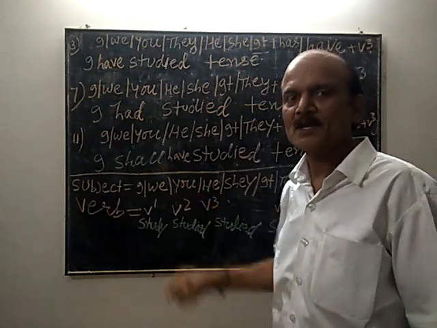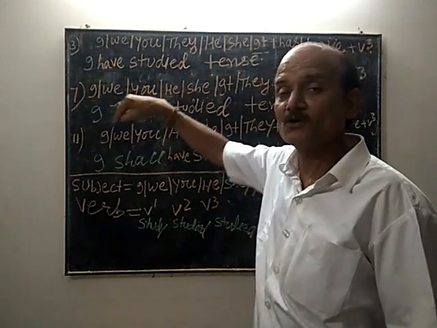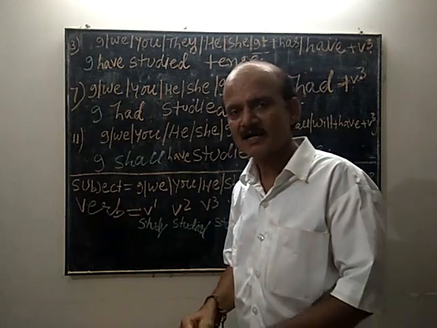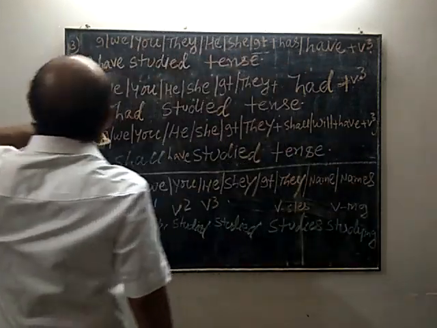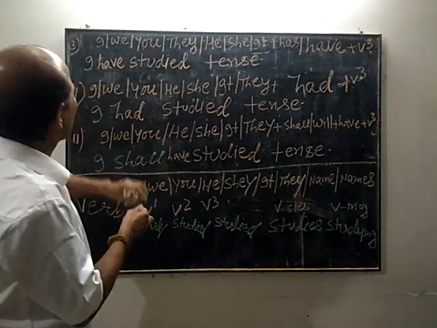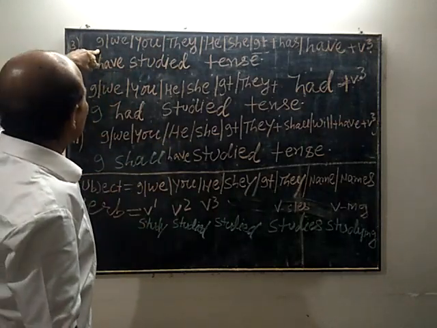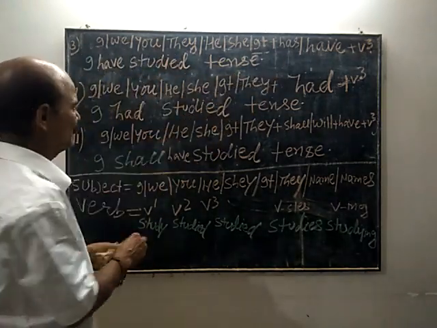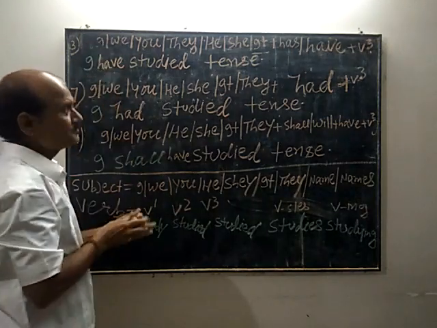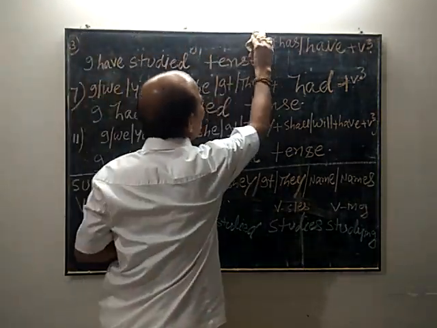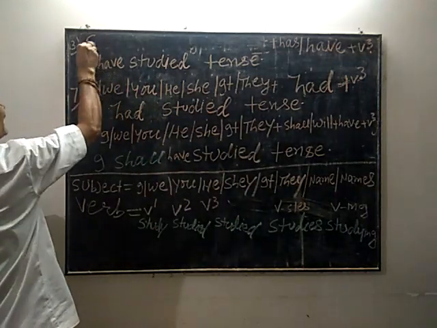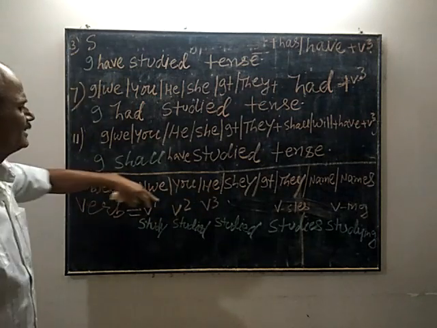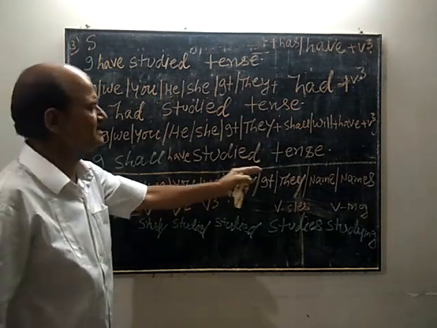Now we shall see the perfect continuous of present, past and future. Okay, let us continue. What will change? The subject will be the same. Now I am writing for I, we, you, they, he, she, it as S. S stands for here subject. When I write S, you should understand either I, we, you, he, she, it, they.